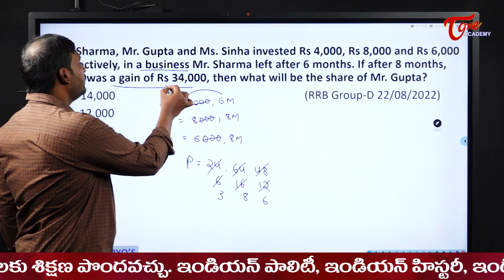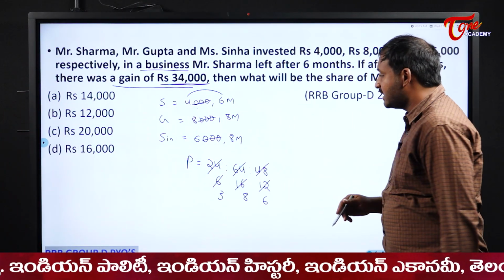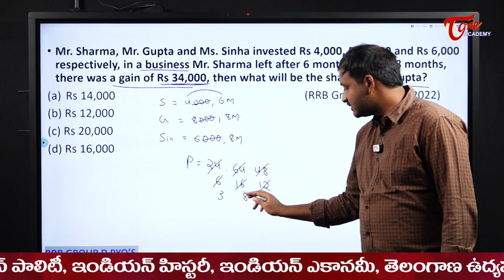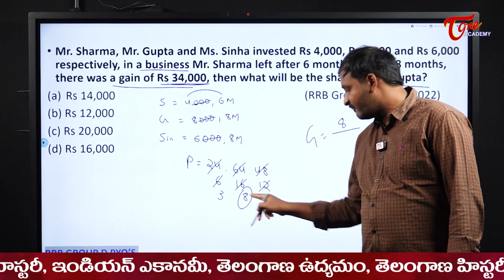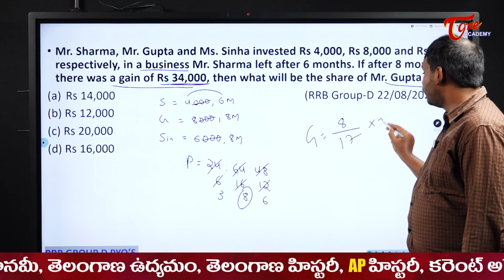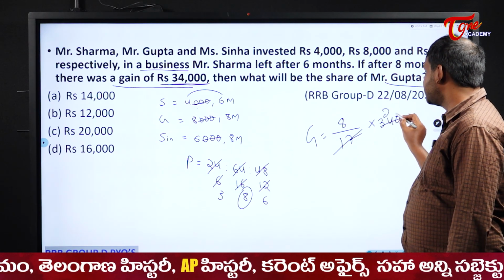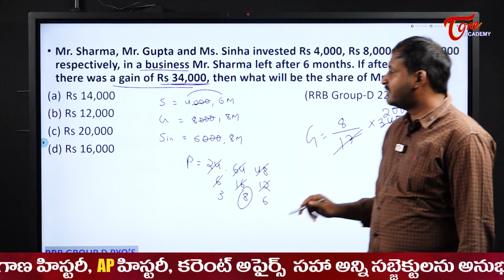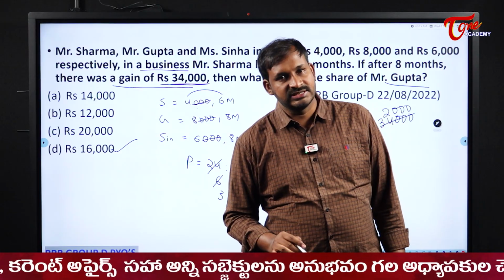Now what is the total gain they got here? 34,000. And they are asking us how much Mr. Gupta has got here. Gupta is the middle person, so 8 parts. So Gupta's share will become 8 parts out of the total number of parts, here 17, into 34,000. So 17 ones are 17, 2000s. So 8 into 2000 it will become what? 16,000. So Mr. Gupta's share is here 16,000.